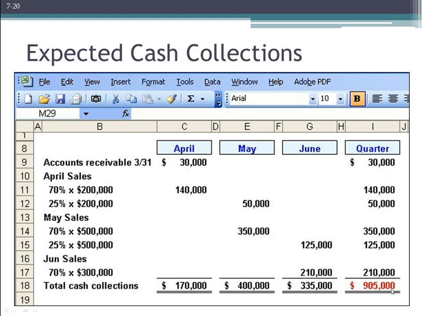This is of course a key piece of budgeting and planning because oftentimes companies will be forced into bankruptcy if they cannot pay their bills on time, right? Creditors can force companies into collections if they fall far enough behind. So real important as a company to make sure that we've got enough cash on hand to meet our obligations. And a key part of that is going to be making sure that we have at least an idea of what we expect to collect in the future.